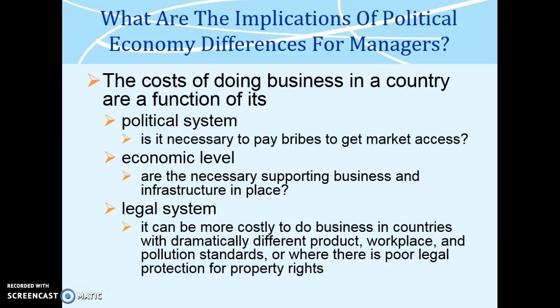The costs of doing business in a country are a function of its political system. Is it necessary to pay bribes to get market access? Economic level. Are the necessary supporting business and infrastructure in place? Legal system. It can be more costly to do business in countries with dramatically different product, workplace, and pollution standards, or where there is poor legal protection for property rights.